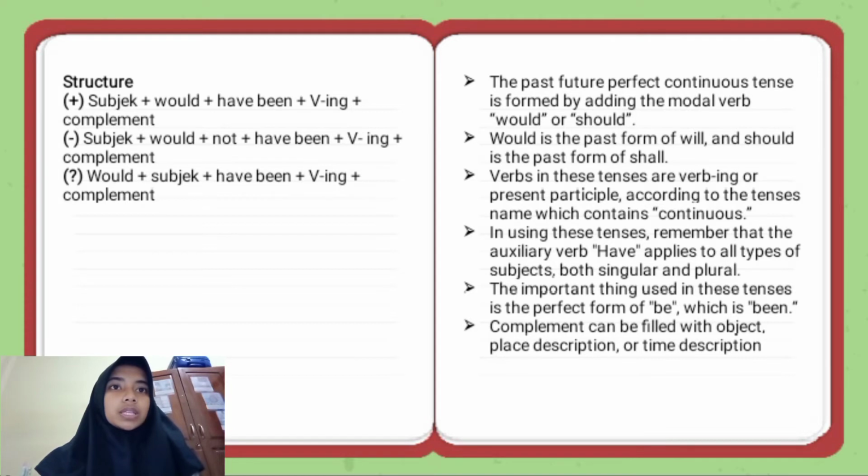In using this tense, remember that the auxiliary verb have applies to all types of subject, both singular and plural. The important thing used in the tense is the perfect form of be, which is been. Complement can be an object.